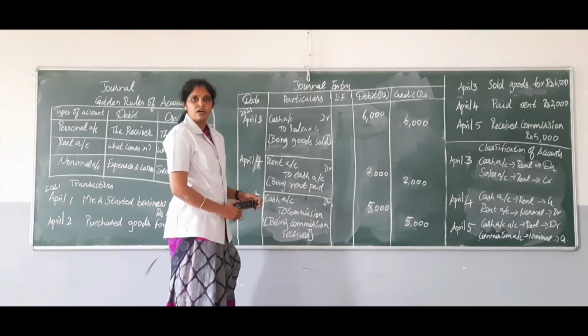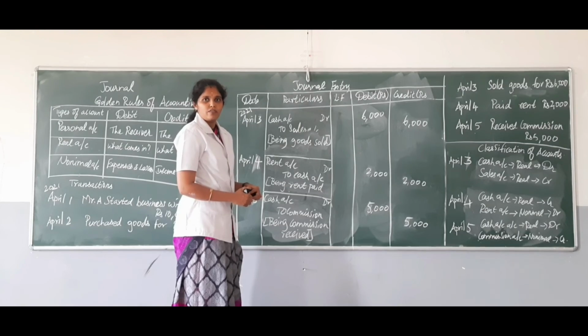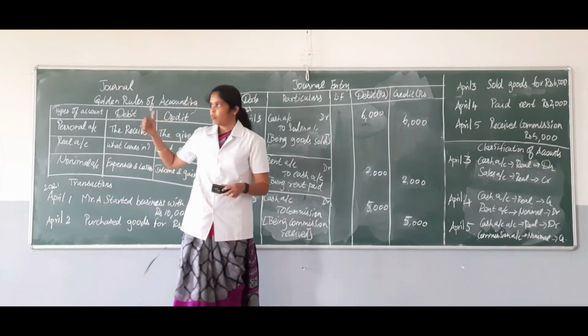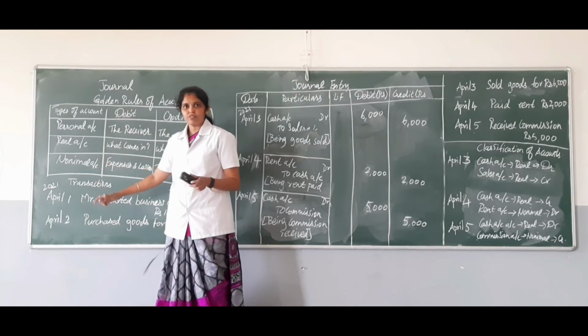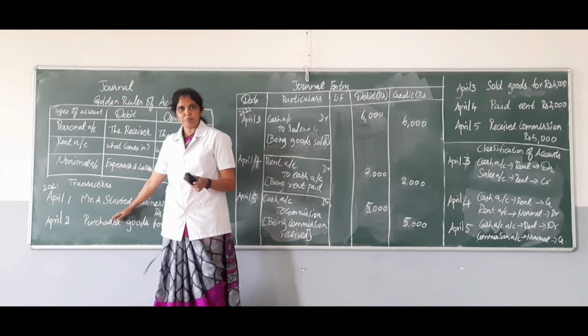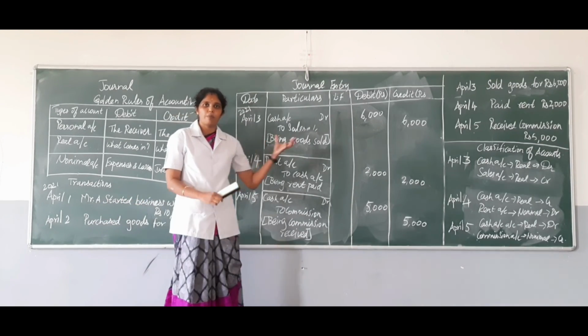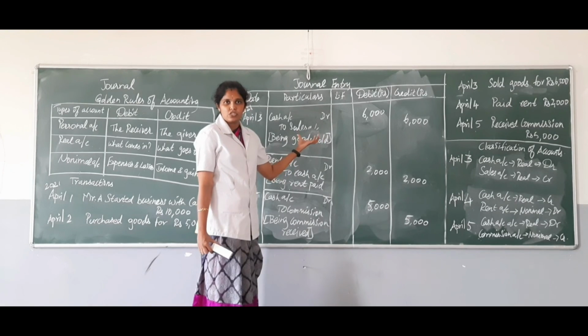Now we have the summarization of this video. We have seen what is journal, what are the golden rules, and we have seen some transaction examples, and then we have seen how to pass the transaction into journal entries.